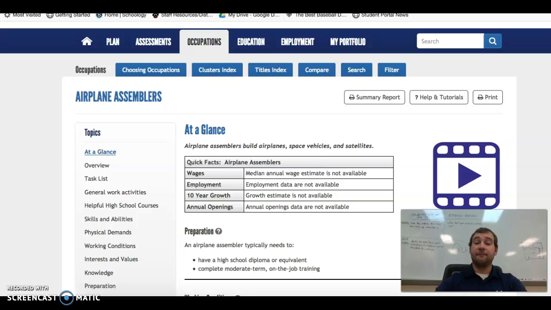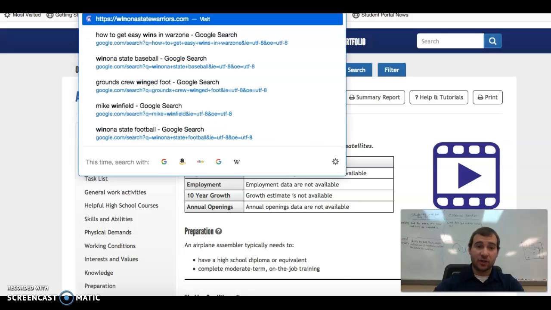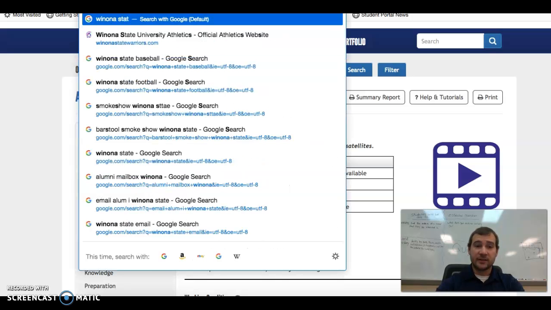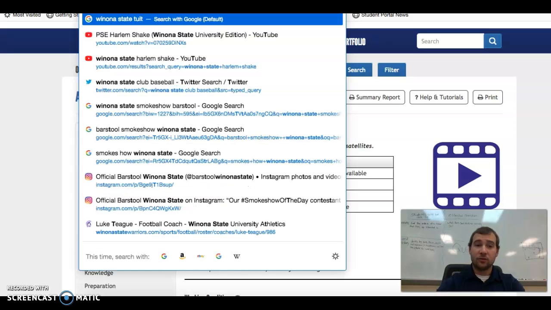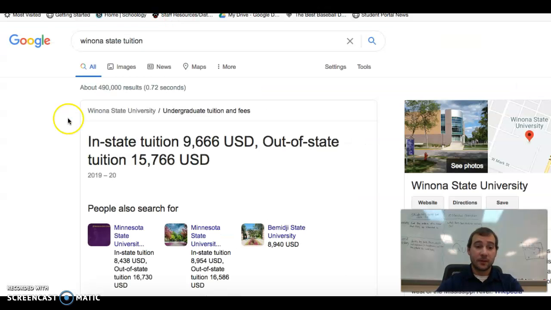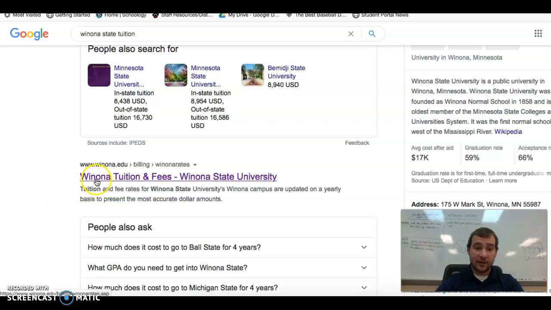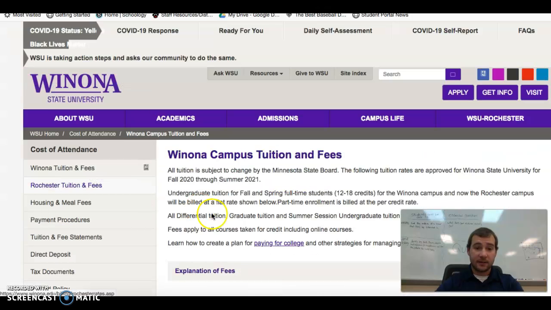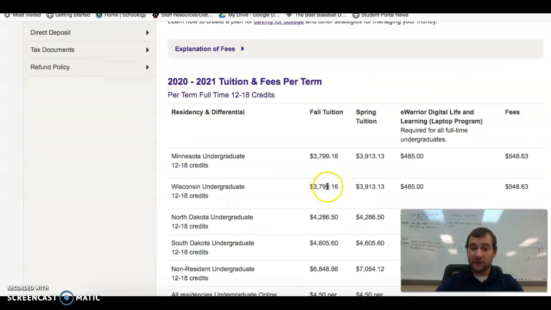So, for my example, I keep on using my college for the tuition. If I want to cite my college for the tuition, I'm just going to go to Google, Winona State tuition, and click on that. So here I am. This is where I went to find my answer for number 3, where I had to do some math. So I'm going to cite this one.